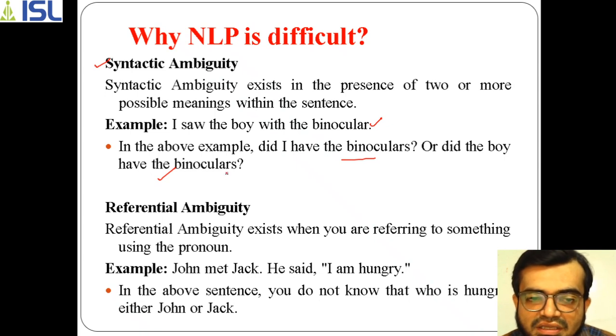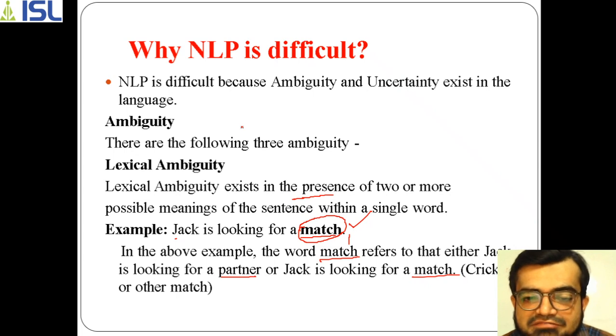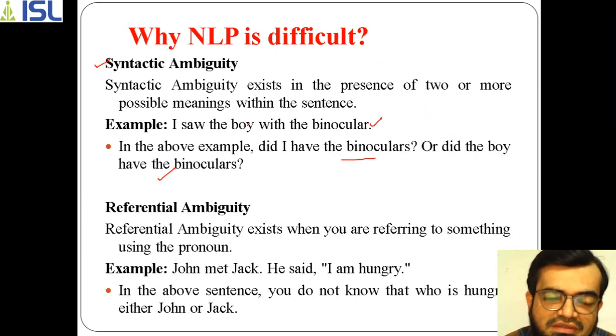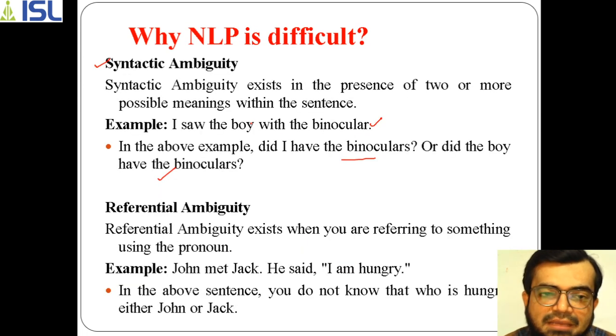So again, the same sentence has multiple forms of meanings, but here the complete sentence is responsible, whereas in the previous one only a single word, match, gave a completely different meaning. It can be two or more possible meanings. So this is about lexical, and the next is about syntactic ambiguity.